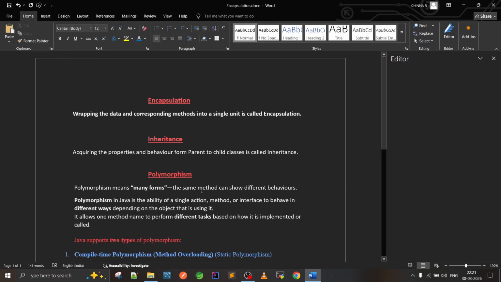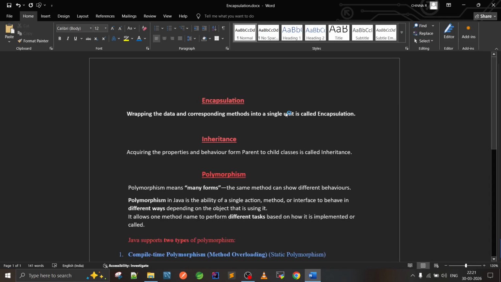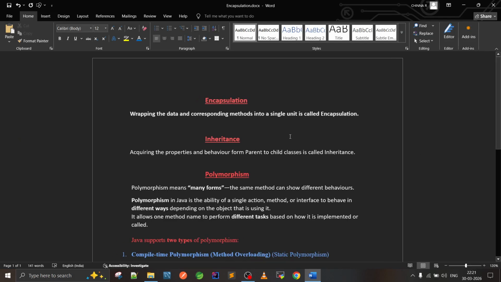In the previous video on abstraction, we discussed the abstraction theory part, real-time examples, and real-time coding practices. Now we are discussing encapsulation, inheritance, polymorphism, and abstraction. Those are the OOPS concepts, the four pillars in the Java language.